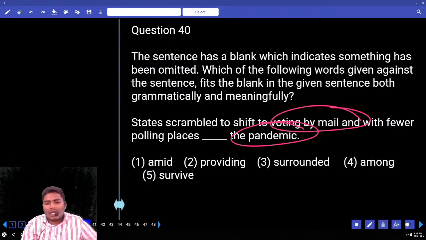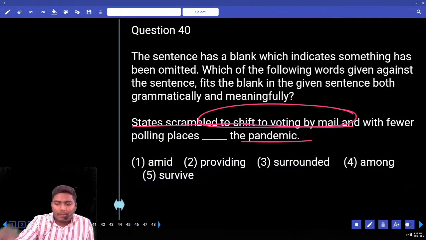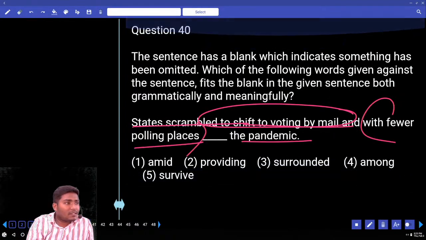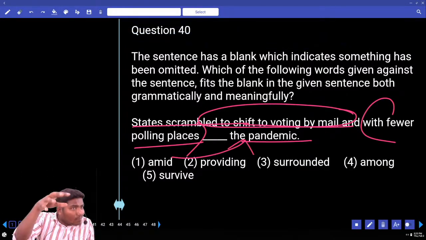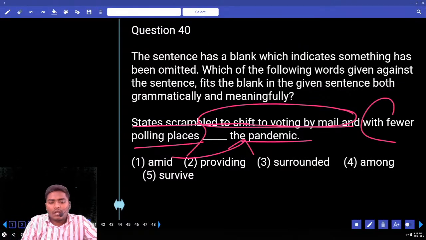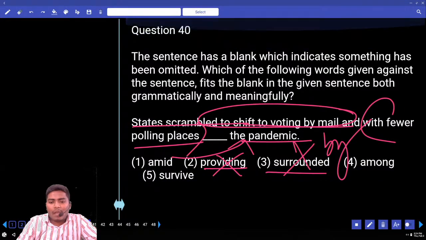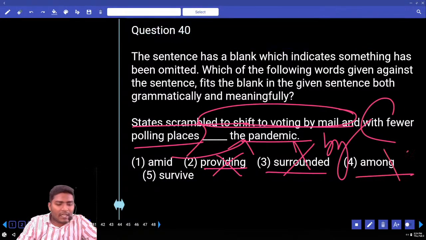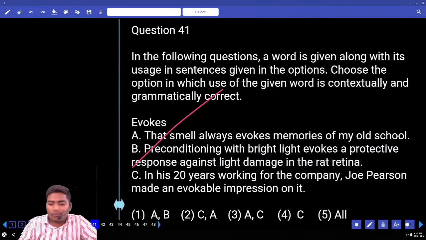Amid, providing, surrounded, among, survive. Tell me your answer. States scramble to shift to voting by mail. They want to vote by mail. And with fewer polling places, amid the pandemic, in the sense of in the middle of, during that time period, they don't want to go to the polling stations. Providing the pandemic, can you use that? Meaningless. Surrounded by the pandemic can be used, not surrounded the pandemic. Among the pandemic, it is not a person, right? Survive the pandemic, no. So you can only go with amid the pandemic. Number 41.